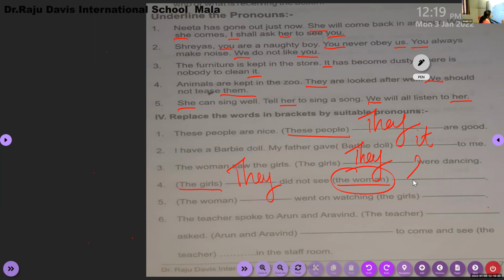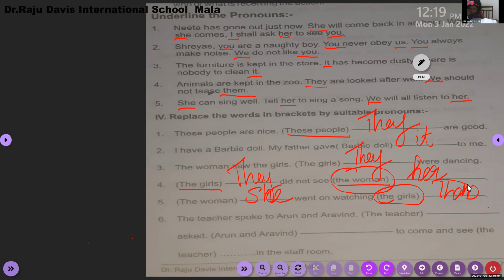So we have to use the pronoun for who or what is receiving the action. So we use her. The woman, so which pronoun do we use here? She. Very good. She went on watching the girls. Here the girls are receiving the action. So it is them. Very good.